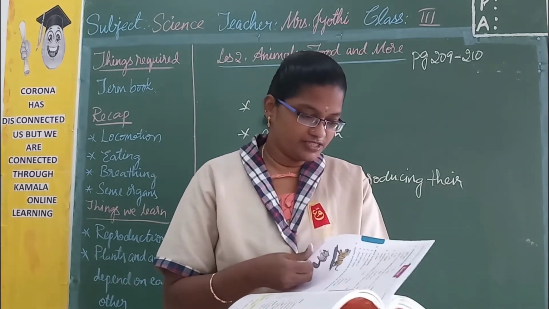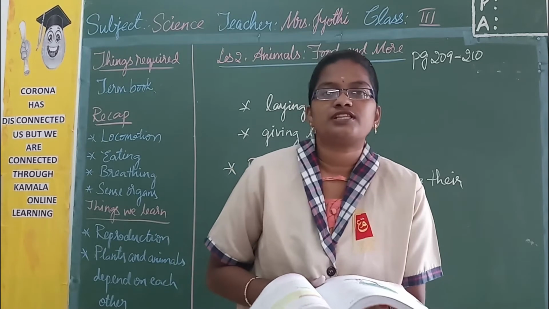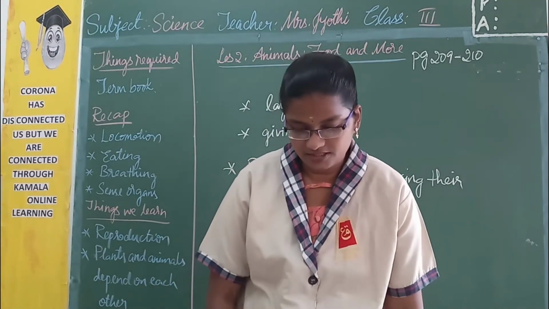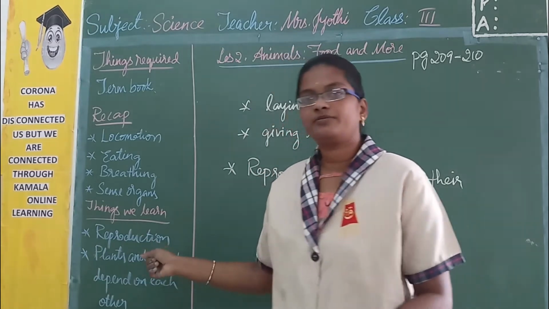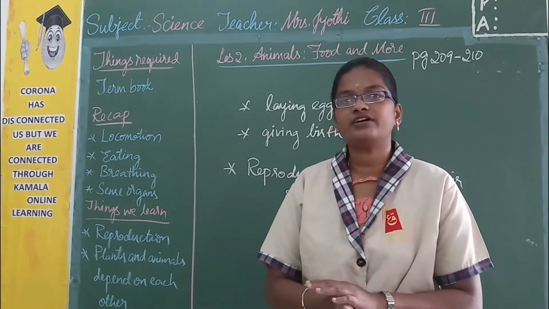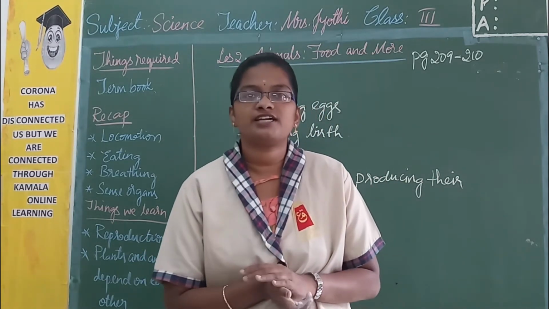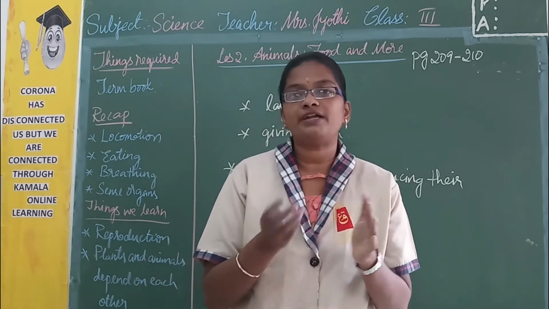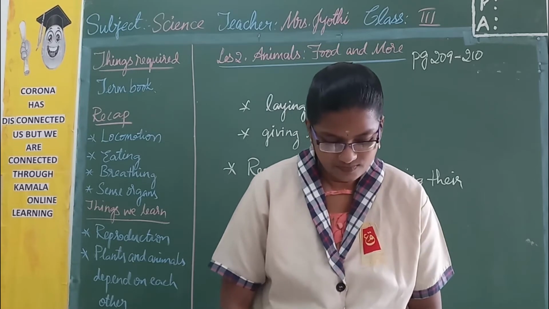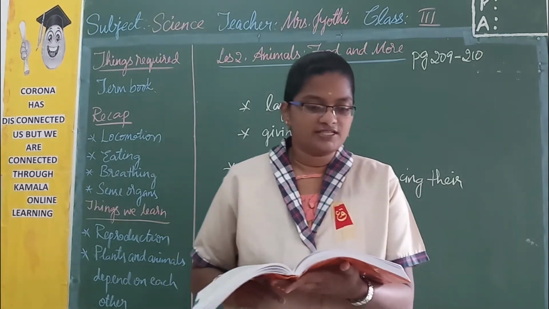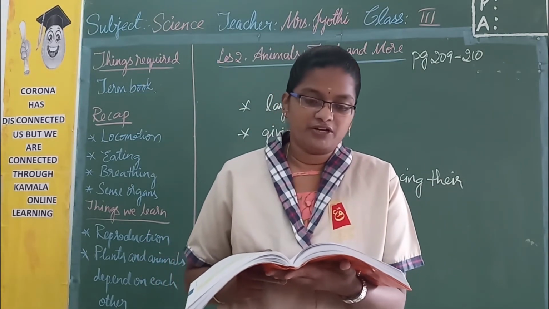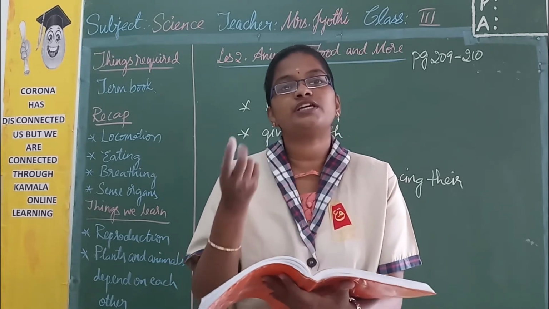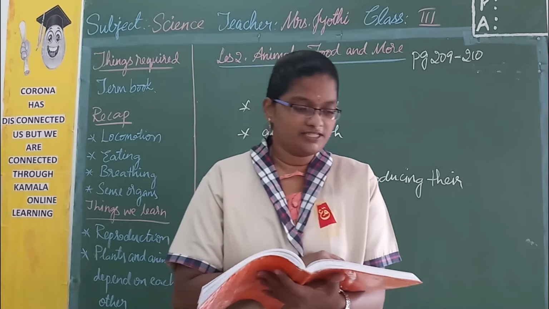Now turn the page. The next topic is how animals and plants depend on each other. We have already learned about reproduction and all the other characteristics, and the last characteristic is how animals and plants depend on each other. The first point is plants and animals depend on each other for several reasons. Let us see how.